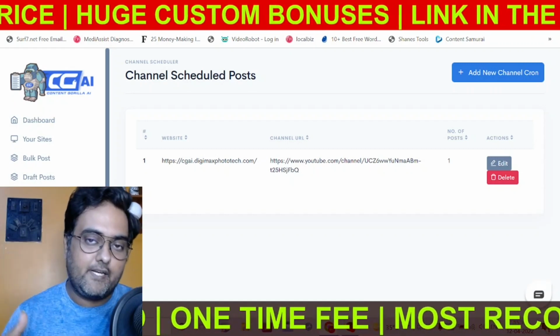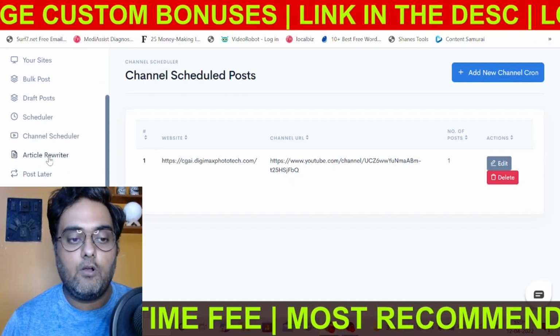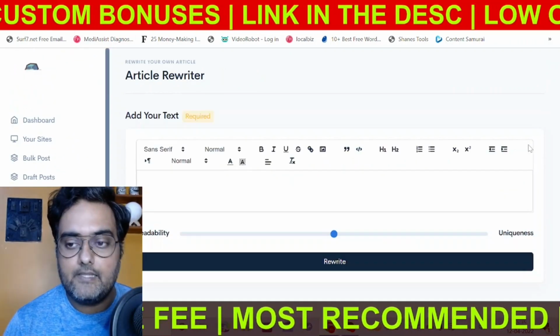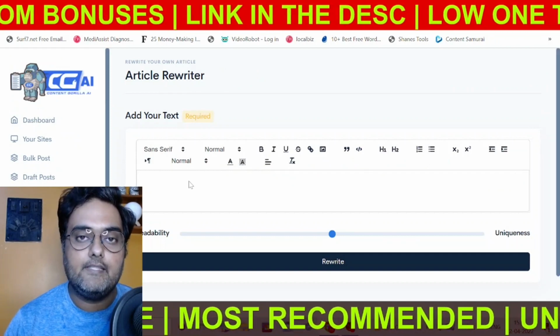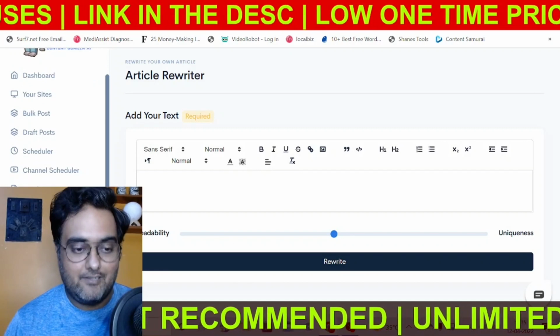So it will fetch content from my channel itself. So you can also set up this sort of things. There's also an article rewriter. That is the spinner that I was talking about. In here, you can insert any text and then it will spin it for you built in. Again, a great thing to have.